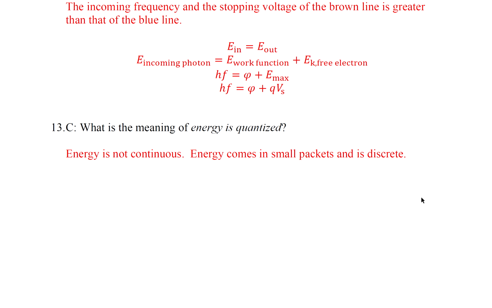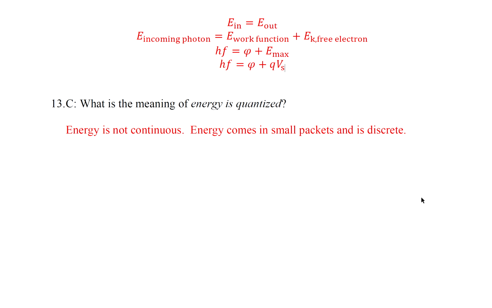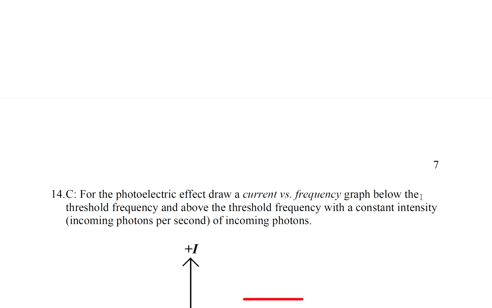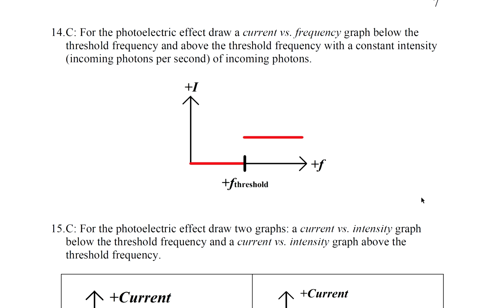Question 13. What is the meaning of energy is quantized? Energy is not continuous. Energy comes in small packets and is discrete. Question 14. For the photoelectric effect, draw a current versus frequency graph below the threshold frequency and above the threshold frequency with the constant intensity of the incoming photons. Okay. So you can see if you're below the threshold frequency, there's no current. If you're above the threshold frequency, you're going to get a current.